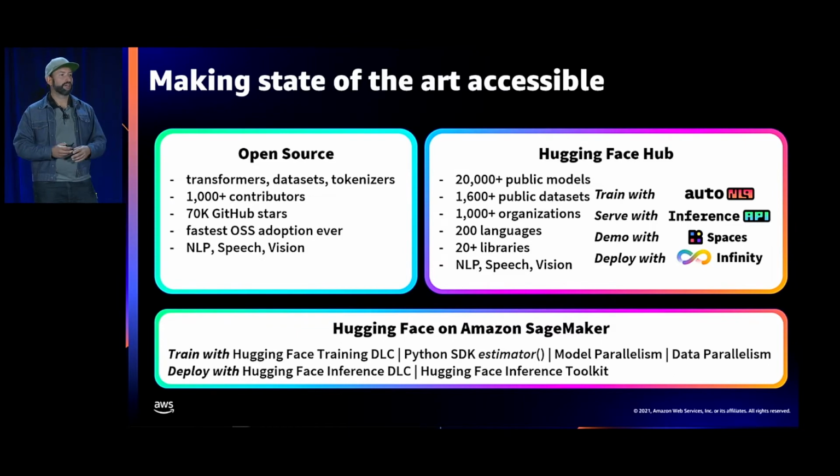You can pick up the Hugging Face inference toolkit within SageMaker and have a ready-to-use solution to leverage all those models and datasets. And ready-to-use solutions that are also taking advantage of amazing features of the SageMaker platform, like data parallelism, model parallelism, and today, the SageMaker training compiler.